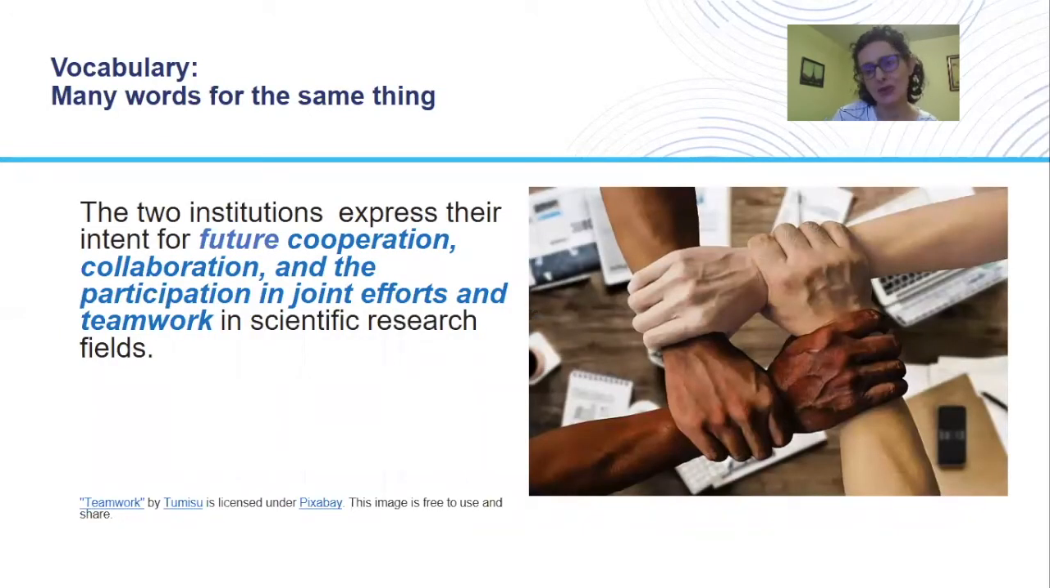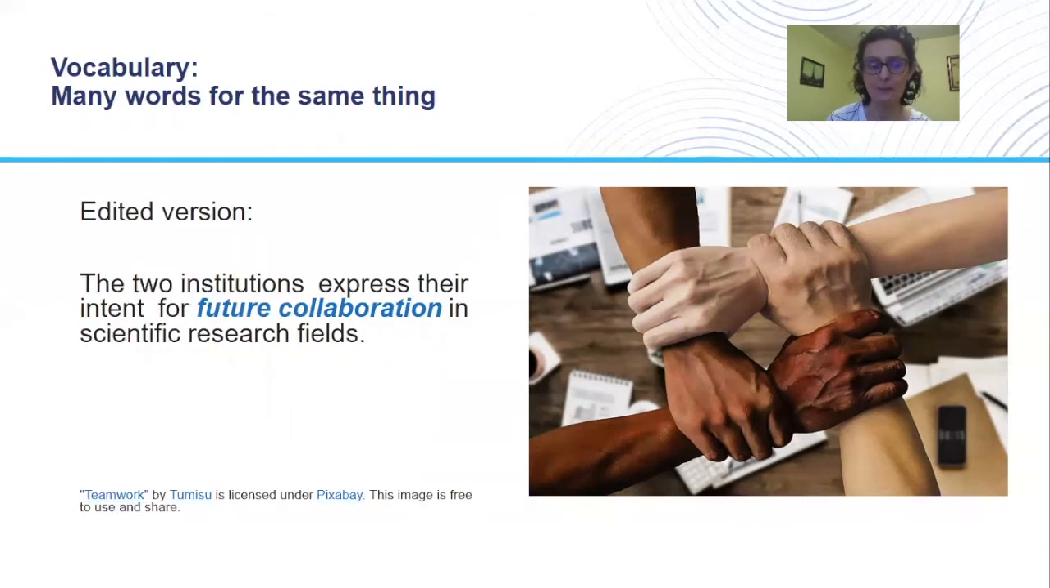So let's see a few examples. The two institutions express their intent for future cooperation, collaboration, and the participation in joint efforts and teamwork in scientific research fields. Wow, this sentence sounds very pretty and very professional. But I hope you can see that the blue highlighted expressions mean exactly the same. It is enough to use just one of them.